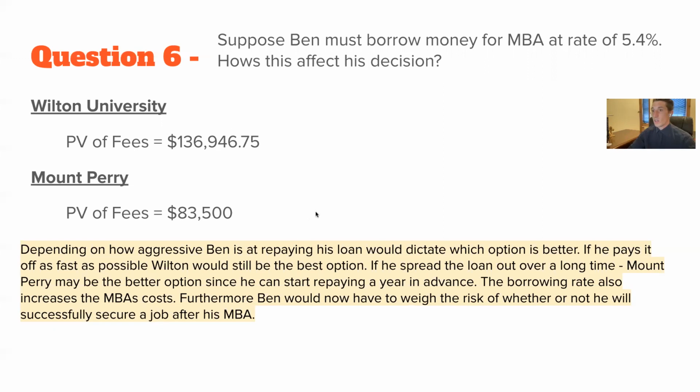And another point to consider is when he's taking that loan out, he's assuming that he's going to get a position with a company after his MBA program. Now, this does increase his risk because on the off chance that he does not secure a position, then he'll have to end up paying back more over the course of the loan. So in this case, I would recommend Ben stay with using his savings and pursue his MBA at Wilton.